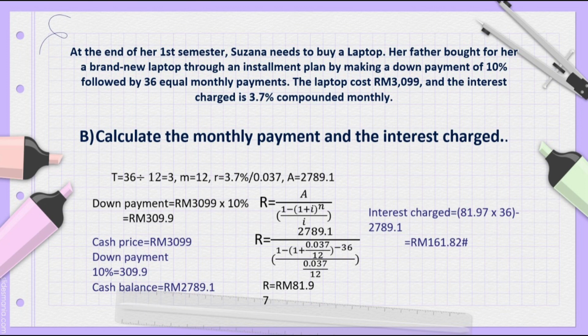So we will get R equal to 81 ringgit and 97 cents. This is the monthly payment.